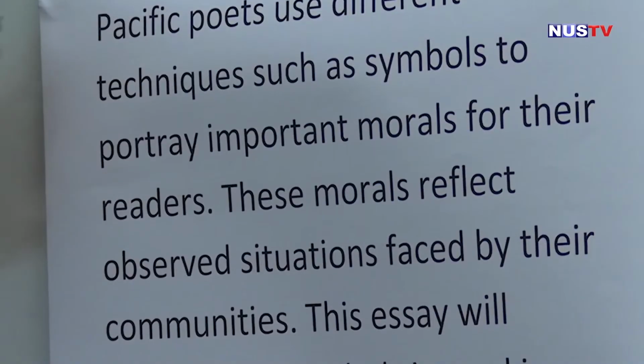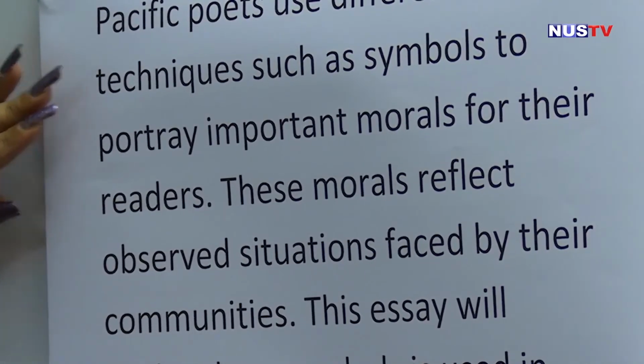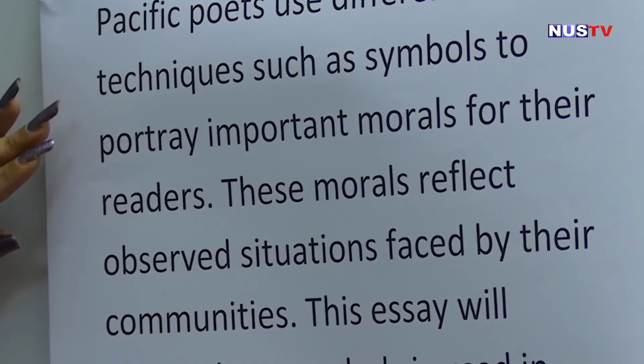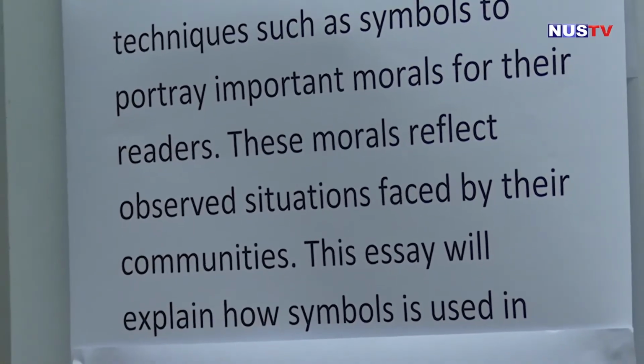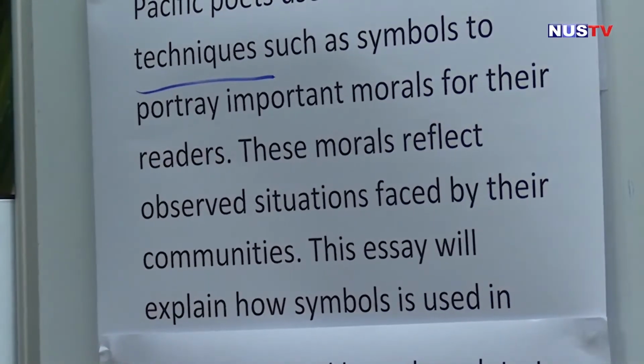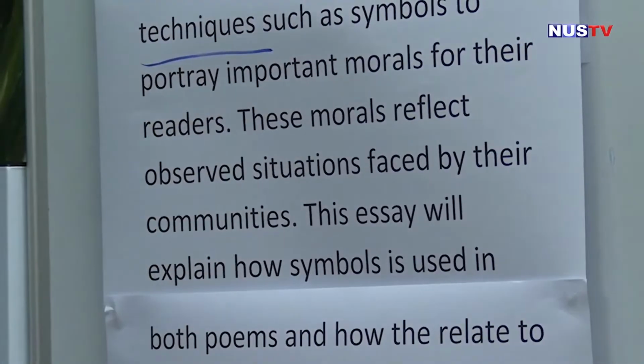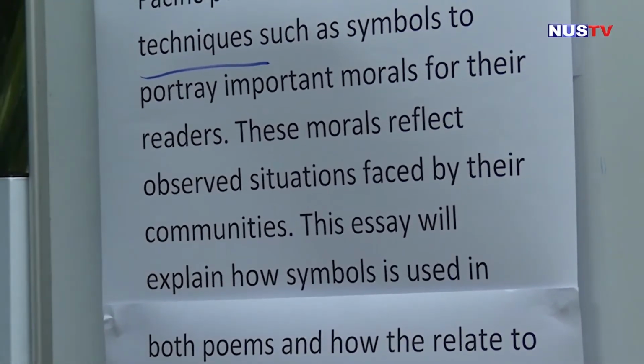Pacific poets use different techniques such as symbols to portray important morals for their readers. So if you think about the word techniques, what I've done here is reword, or put another word to replace, symbols.